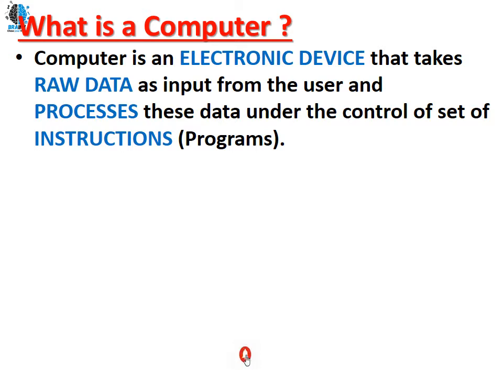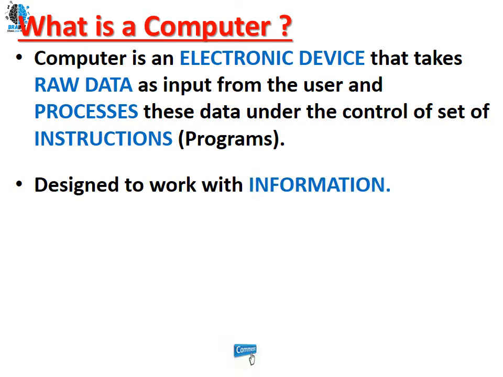It is going to take the raw data, as with the help of input devices we put the raw data into the computer system. The computer is going to process that data. How is the computer going to process the data? Under the control of a set of instructions. Instructions are nothing but programs, designed to work with information. So it is very clear, a computer takes raw data and processes it. Processed data is nothing but information. So a computer is always designed to work with information.